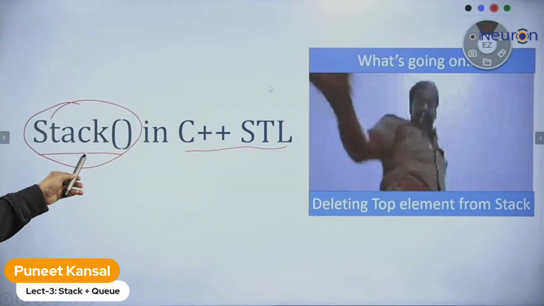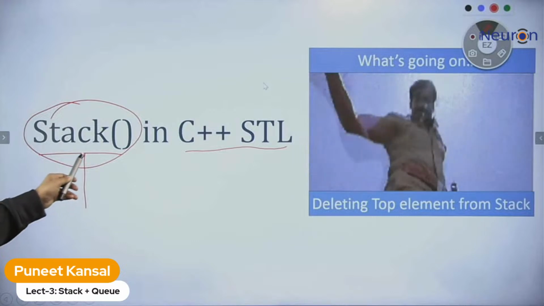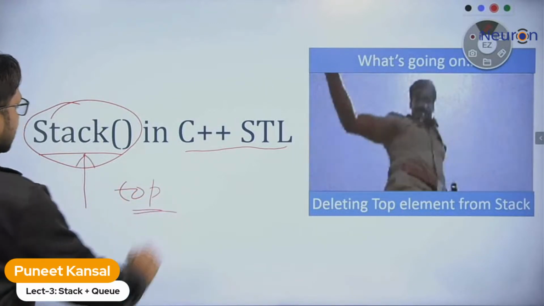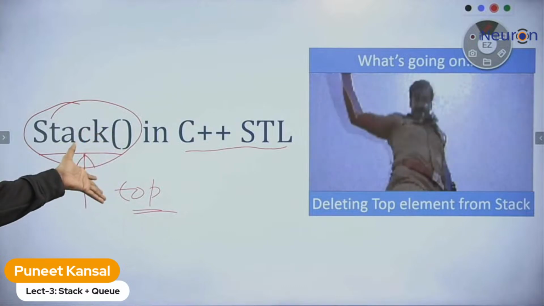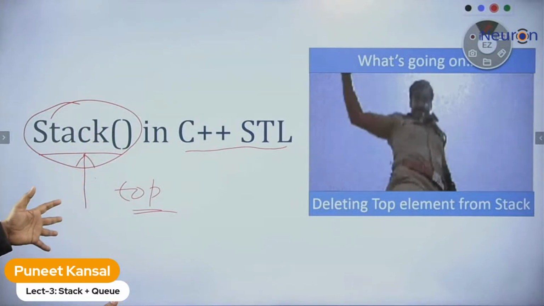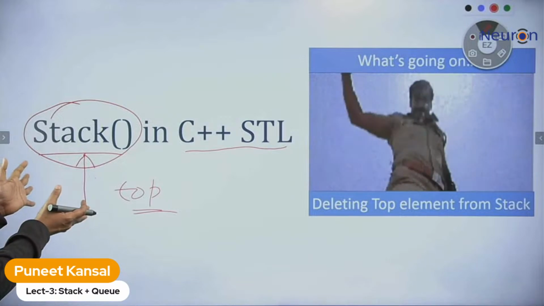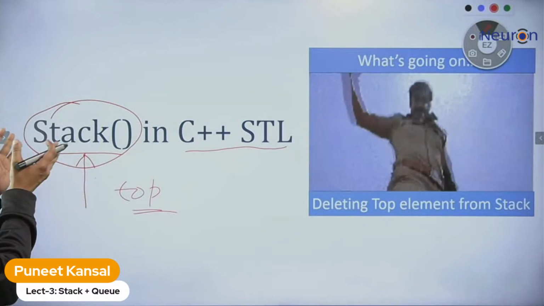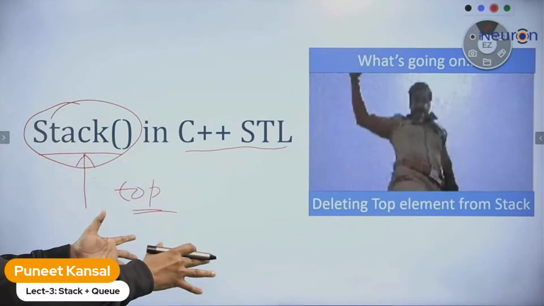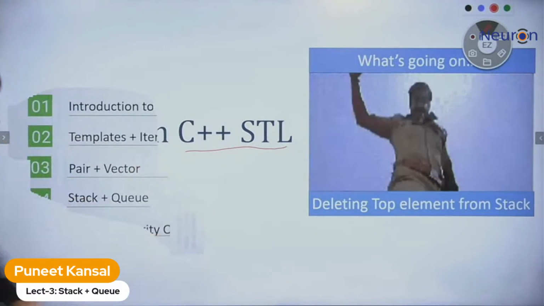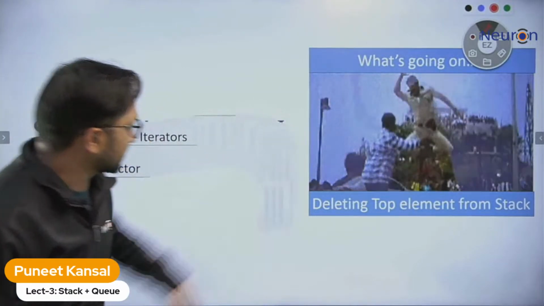Stack actually behaves like this only. Stack deletes or inserts the element at the top only. We will use the inbuilt stack; we do not need to build our own stack. We will see its functions, how to declare it, and we will use it to solve MAANG company problems in today's class. Fine, okay. So let's see the stack in C++ STL.